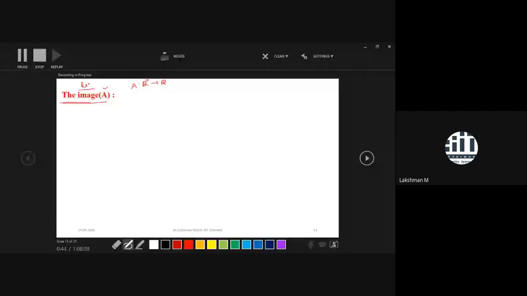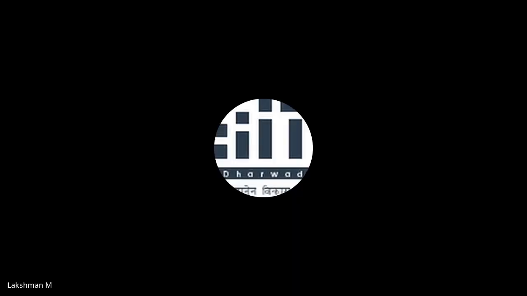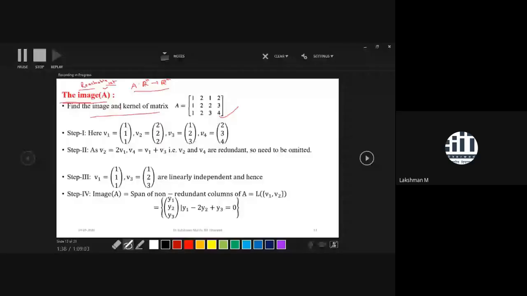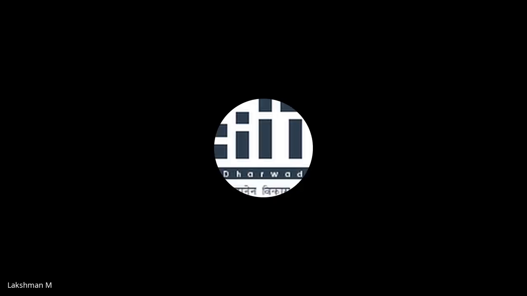Of a particular operator we are, matrix R^n, yes, you have to find. So again, what is the criteria? First process, you are going to find the image.